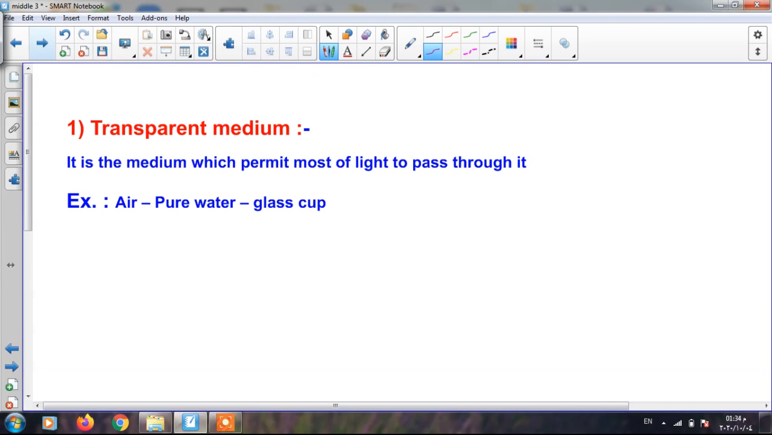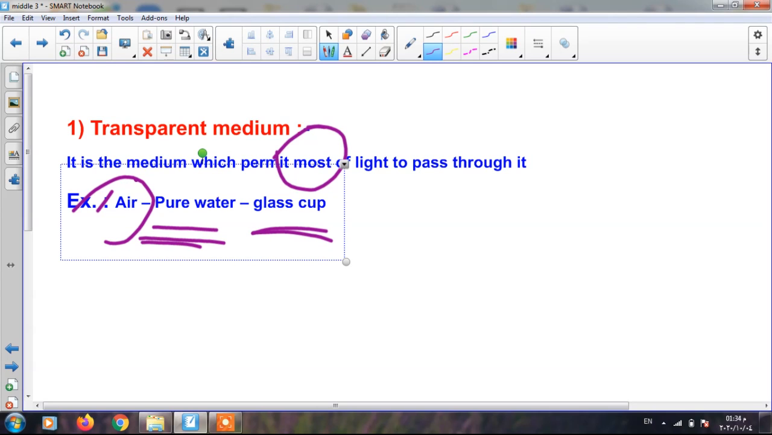Transparent medium means it is a medium which permits most of light to pass through it, and objects can be seen clearly behind it. Like what? Like air, pure water, glass cup. If we put any object behind them, the object can be seen clearly. This is in case of transparent medium. We can say here, give reason. Air is a transparent medium for 2 reasons. Number 1, because it is a medium which permits most of light to pass through it. Number 2, because objects can be seen clearly behind it.